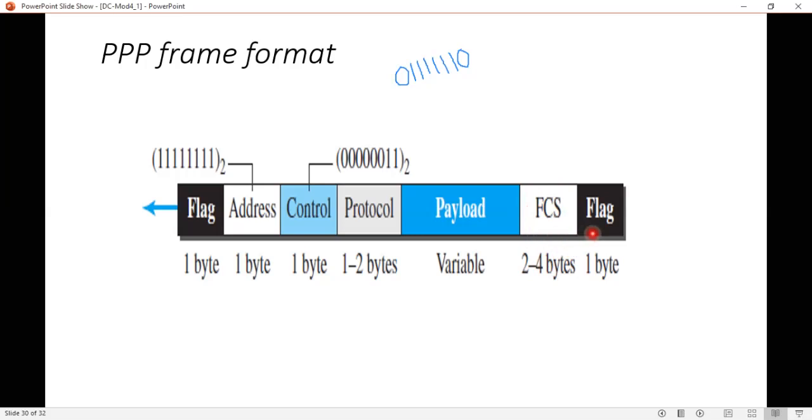Then the last field is the flag. Always in a frame, at the beginning you have a flag to represent the start of the frame, and at the end you have the same flag to represent that the end of the frame is reached. Here again the flag code is 0 followed by six 1s, and then one more 0.